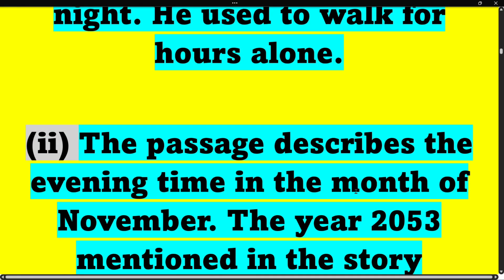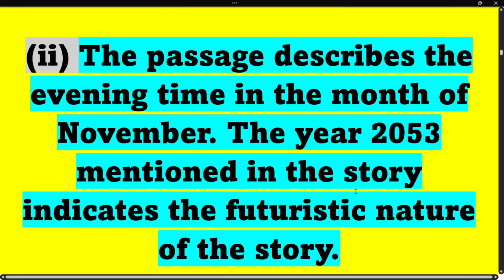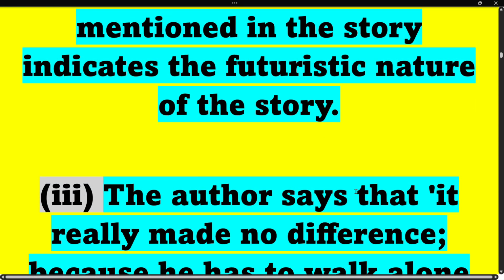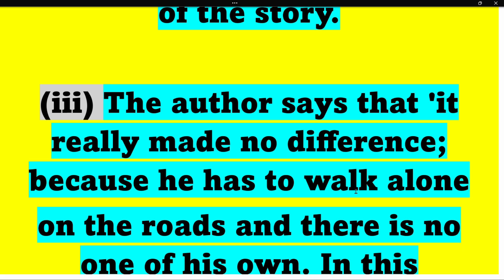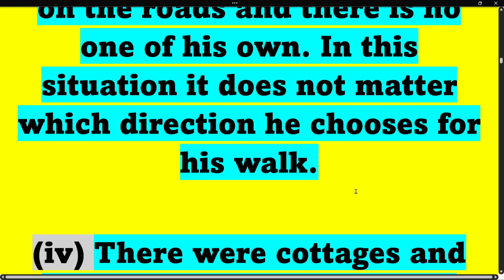Now, second answer. The passage describes the evening time in the month of November. The year 2053 mentioned in the story indicates the futuristic nature of the story. Now, third answer. The author says that it really made no difference because he has to walk alone on the roads and there is no one of his own. In this situation, it does not matter which direction he chooses for his walk.